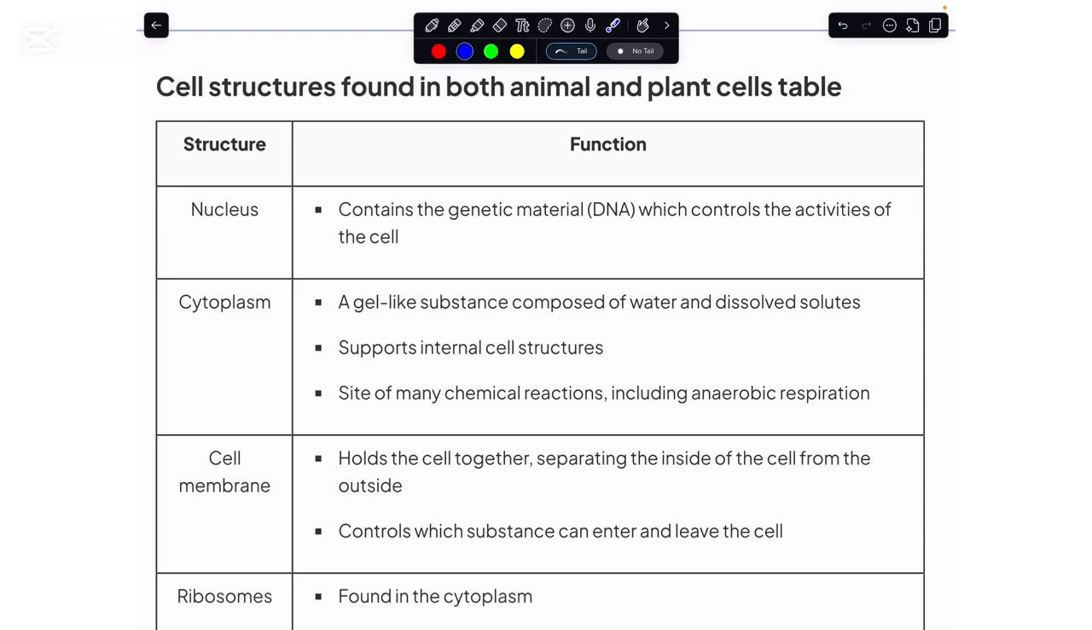And at the same time, the cell membrane holds the cellular contents on the inside of the cell, but at the same time, this allows our cells to interact with their external environment. And the environment of the cells is what we call the tissue fluid. So that interaction is provided by the cell membrane.